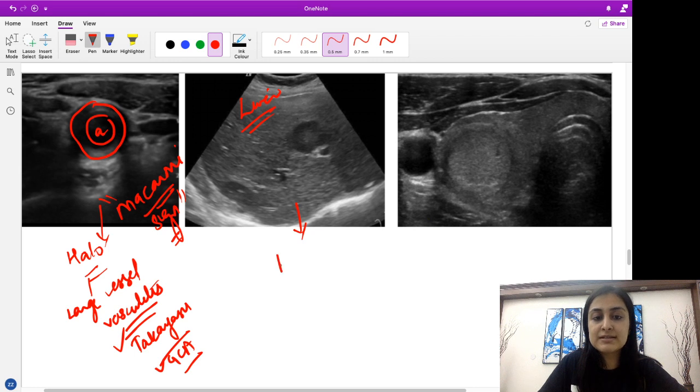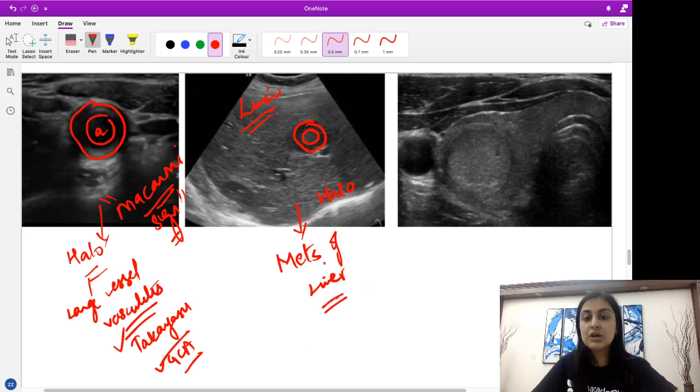So remember, this is associated with metastasis of liver. Okay, so halo sign in liver, where I see this hypoechoic rim around the nodule. Can you appreciate this is the nodule and this is the hypoechoic? Hypo means darker. So a darker rim around this whiter nodule is the halo sign associated with metastasis to the liver. Okay, now coming to thyroid.